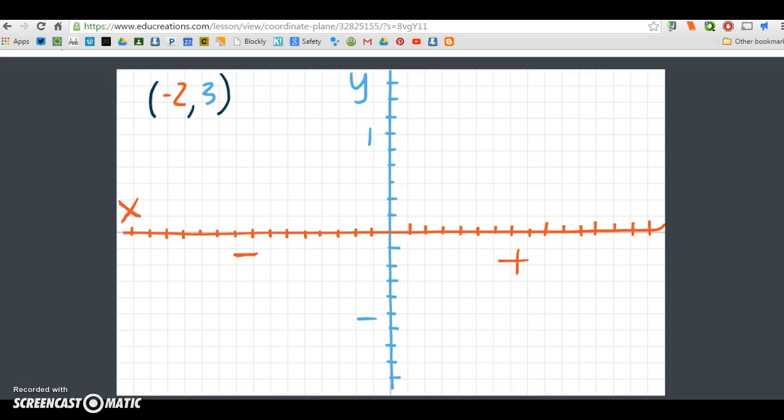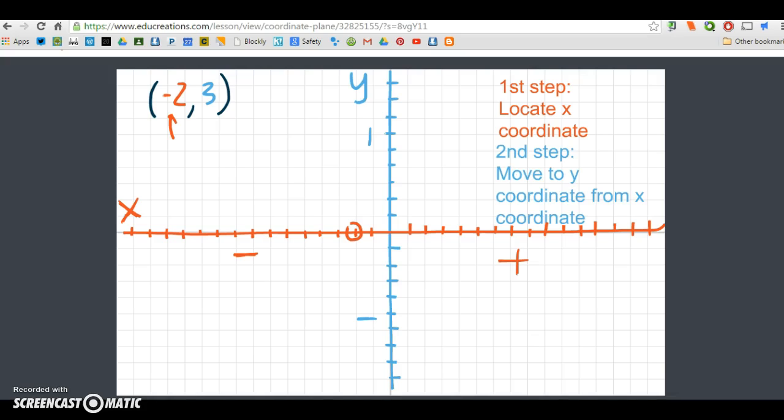The first step is to figure out where this first value, the -2, is. That first step is to locate the x coordinate. So it's that -2, and -2 is going to be right here. Now this is not plotting my coordinate right now. I'm just finding that area. It's not a plot. My second step is to move up to the y coordinate. So that second step is to move to the y coordinate from the x coordinate. I'm starting at that -2 and now I'm going to go up to the y coordinate, which is 3.